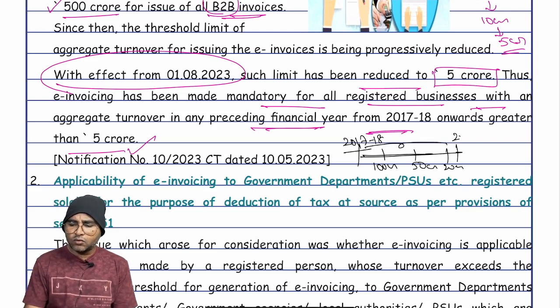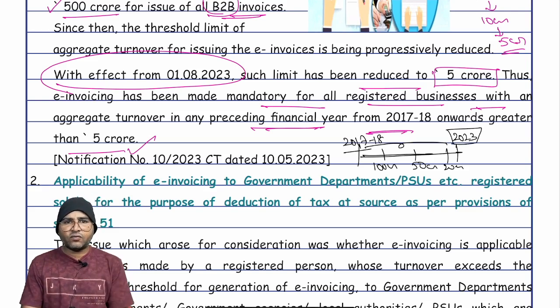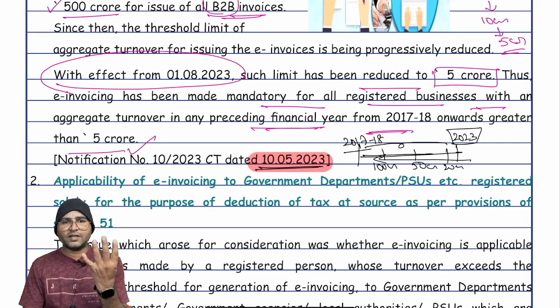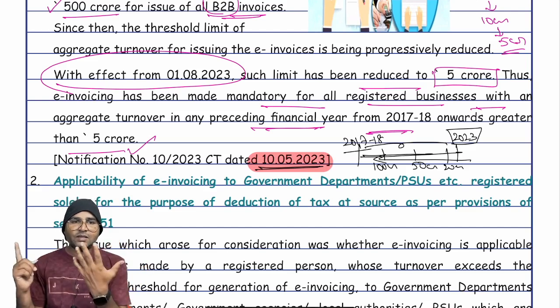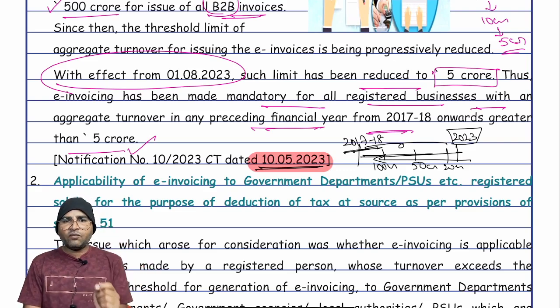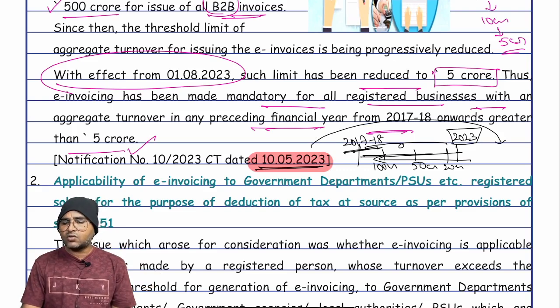Now, with effect from 10th May 2023, he has to check the preceding 6 financial years, that is from 2017-18 onwards. In any financial year, if his aggregate turnover exceeds 5 crores, then with effect from this date he has to comply with the provisions of the e-invoice.